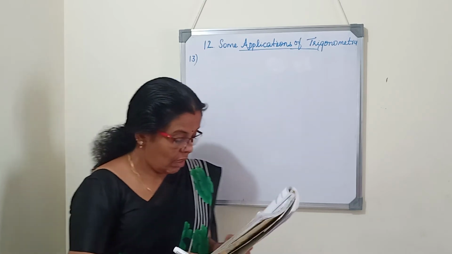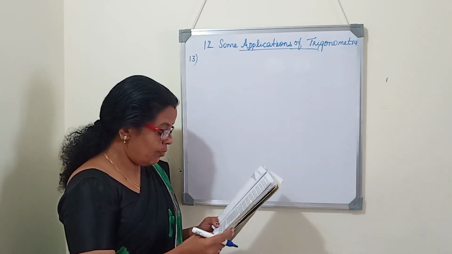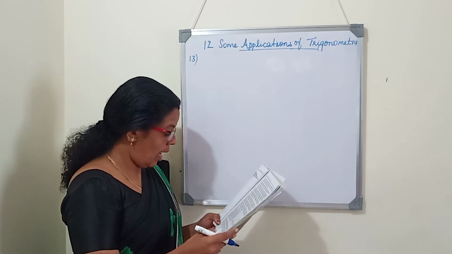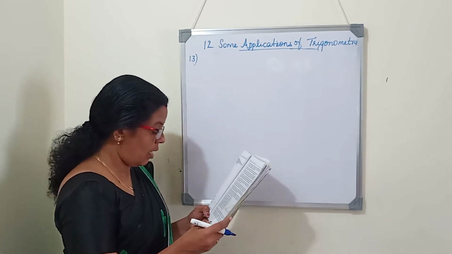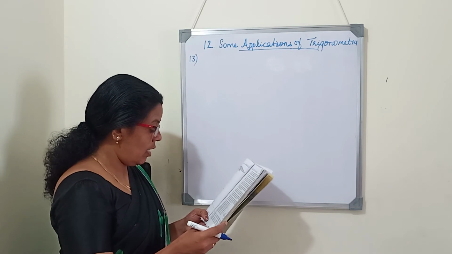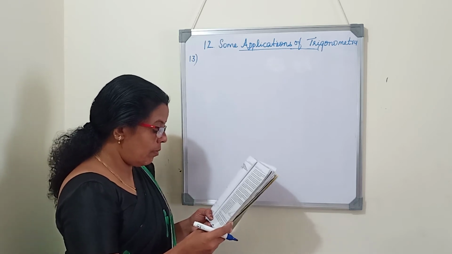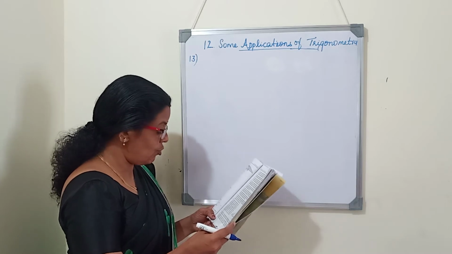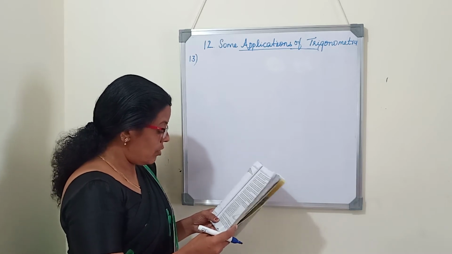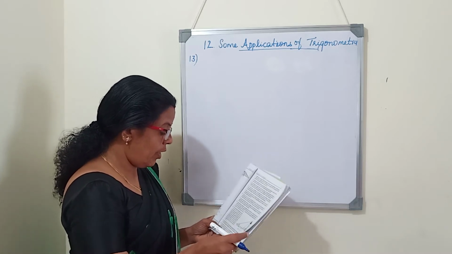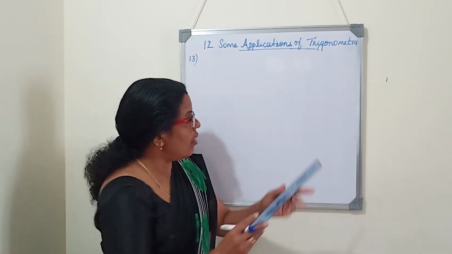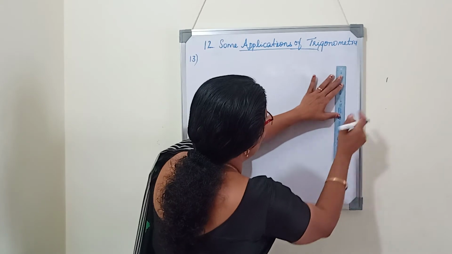Next question. As observed from the top of a 75 meter high lighthouse from the sea level, the angles of depression of two ships are 30 degree and 45 degree. If one ship is exactly behind the other on the same side of the lighthouse, find the distance between the two ships. So as observed from the top of a 75 meter high lighthouse, we have to draw a lighthouse which is 75 meter high.